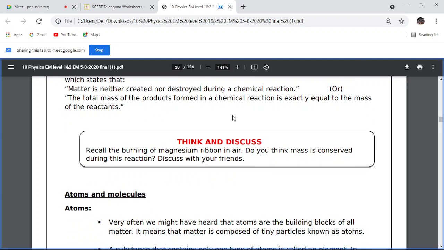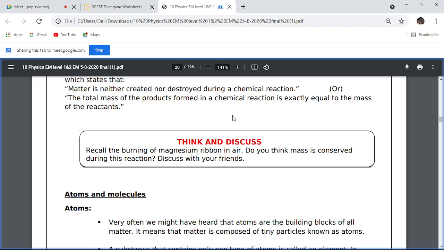Okay. So for example, they have given a think and discuss column. Recall the burning of magnesium ribbon in air. What is the burning of magnesium ribbon in air? So write this reaction. How do you write the reaction? Air is nothing but oxygen. Mg plus O2 gives rise to what? MgO. Mg plus O2 gives rise to MgO.